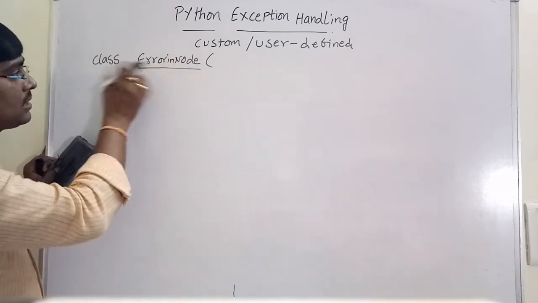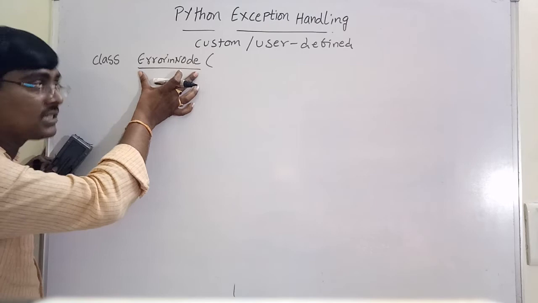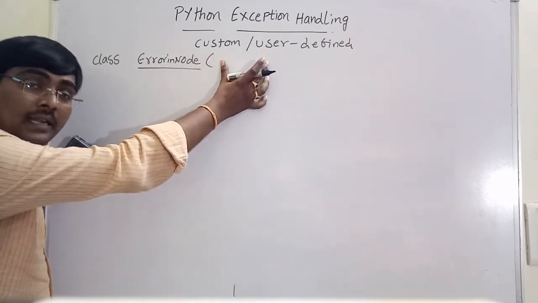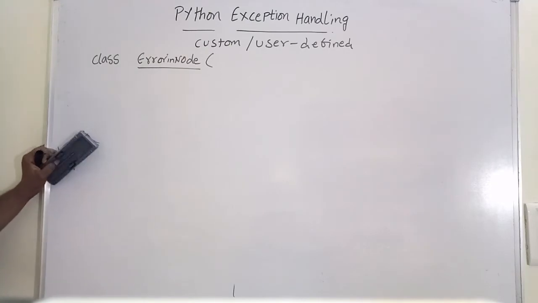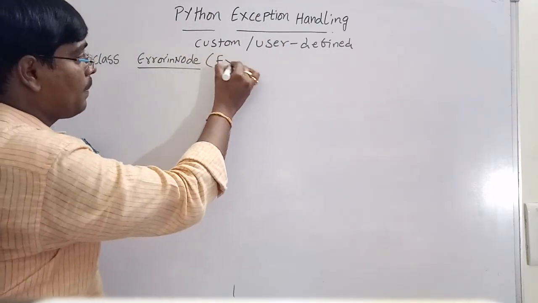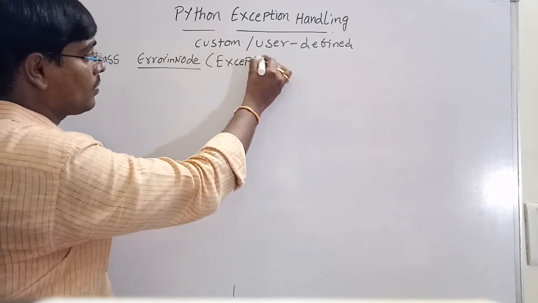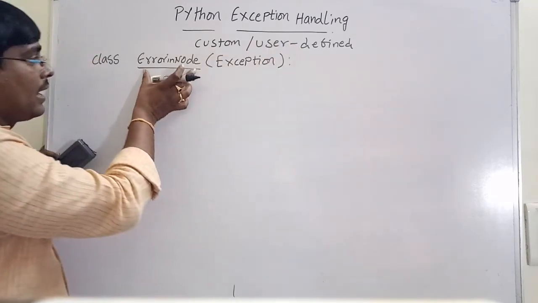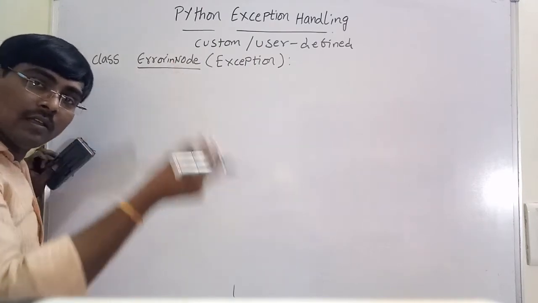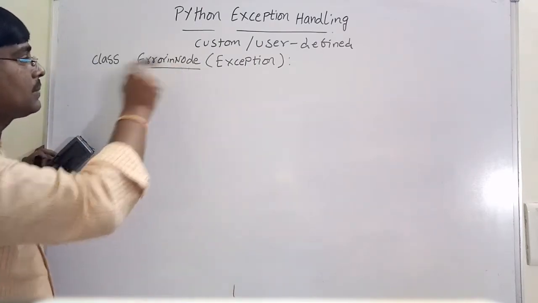Inside the parentheses, we write the built-in exception. If you don't know the particular type, I write the base class Exception. Whatever statements we write inside are executed whenever that exception occurs.